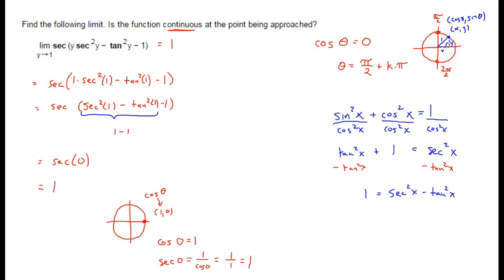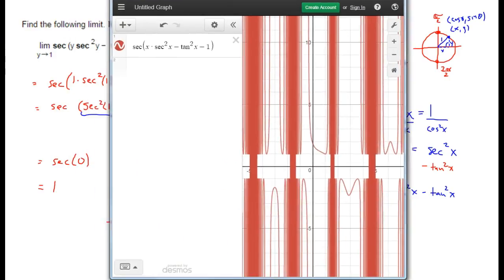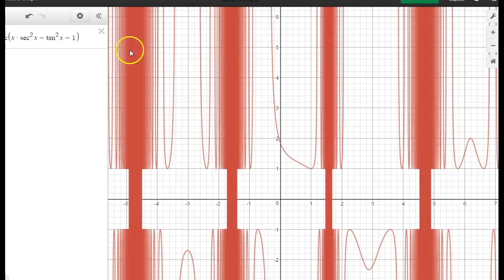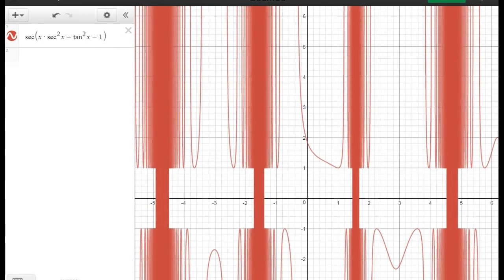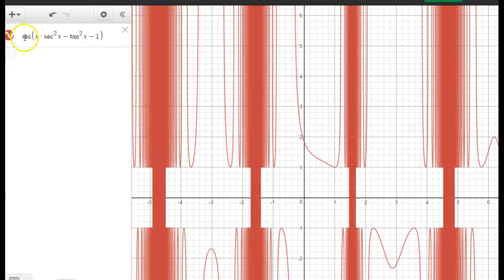Now you could also have put this into Desmos. Let me do this over a little so you can see it. This is the thing that we're taking the limit of at 1, and this is 1. This is where we're taking the limit.